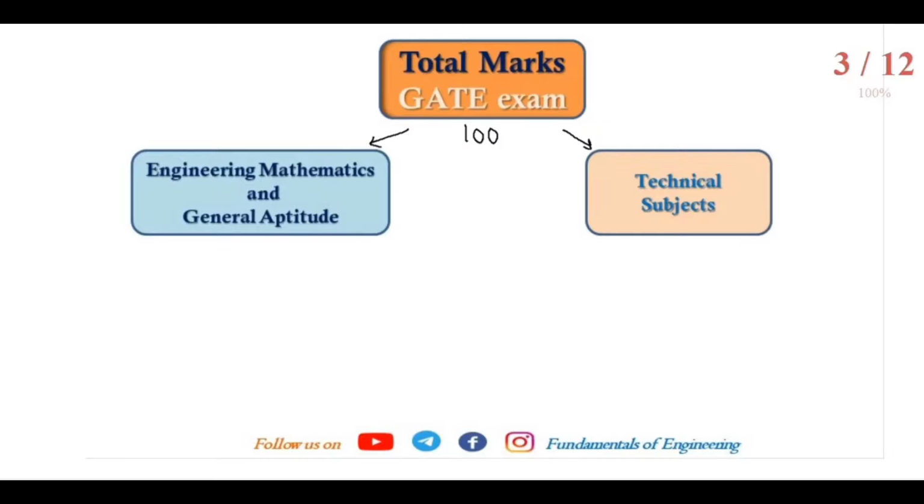One is engineering mathematics and general aptitude, another is the technical subjects. So of these 100 marks, irrespective of any branch, nearly 28 to 30 marks are regarding engineering mathematics and general aptitude, and the remaining 70 to 72 marks are the technical subjects for every domain.